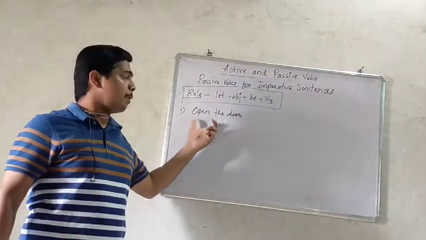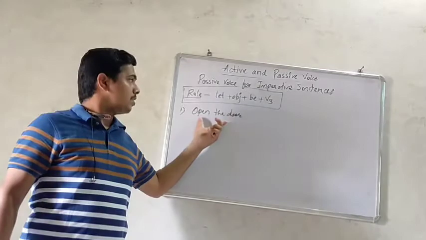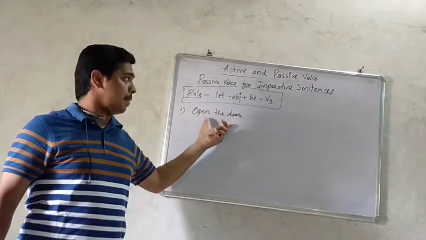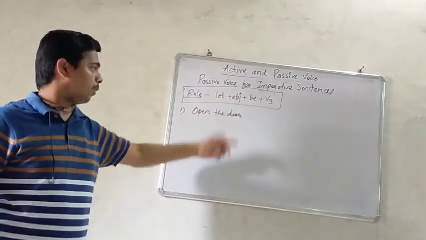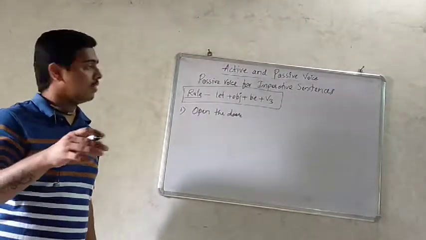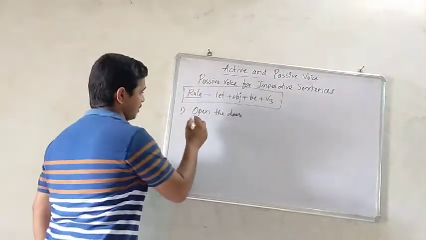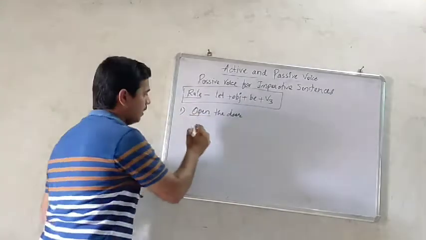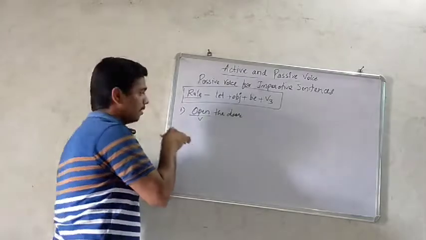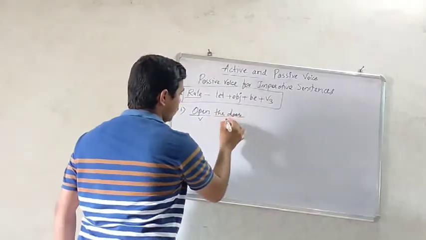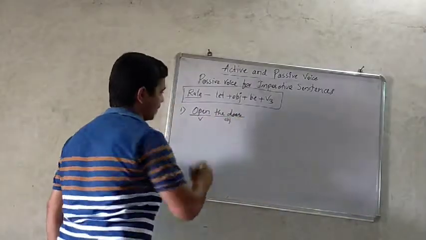So this is the example of imperative sentences. This is the order, open the door. Now let us find out the sentence structure. Here open is the verb. There is no subject. The door is the object.